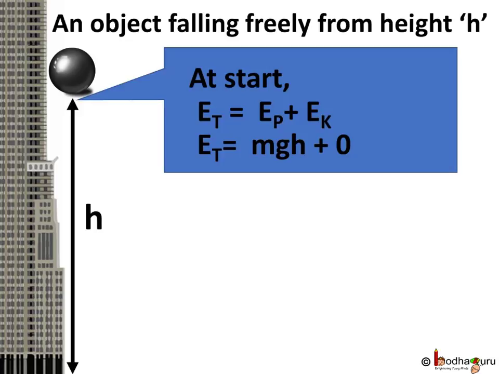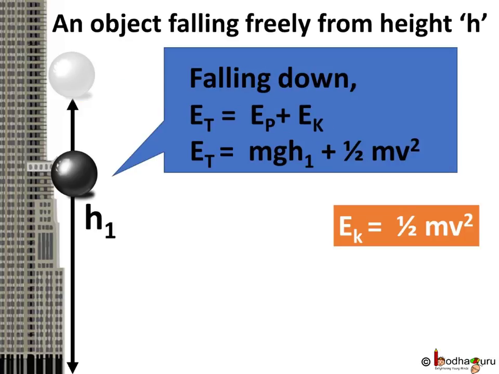Now the total energy of the object, that is the total mechanical energy, is the sum of potential energy and kinetic energy. You see, at the start the potential energy is equal to mgh because the body is at height h. And what is kinetic energy? Well, the kinetic energy is 0. And why is it so? It is 0 because its velocity is 0.